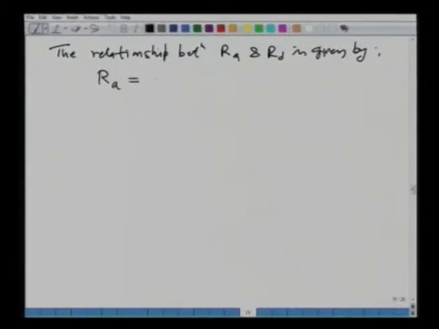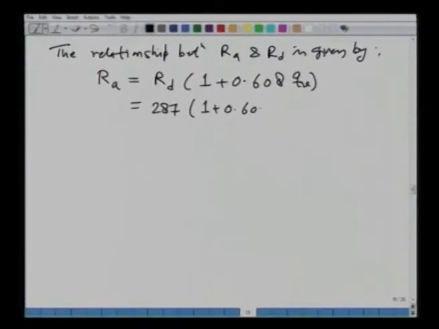R A is equal to R D times 1 plus 0.608 QV. Okay. And R D, as we have said, is 287. So, it is 287 times 1 plus 0.608 of your QV, and its units, as you know, are joules per kg K. Okay.